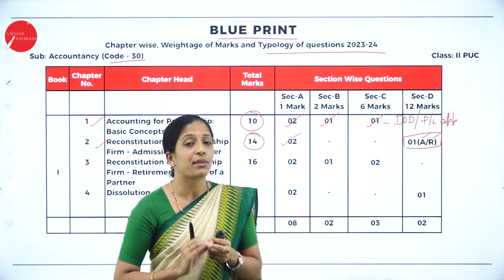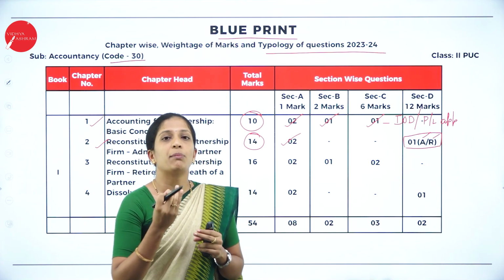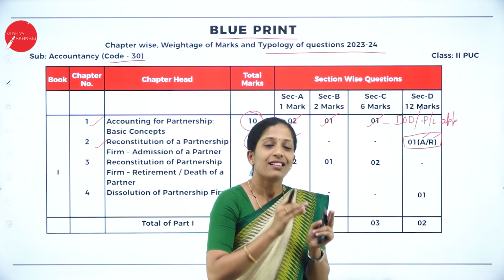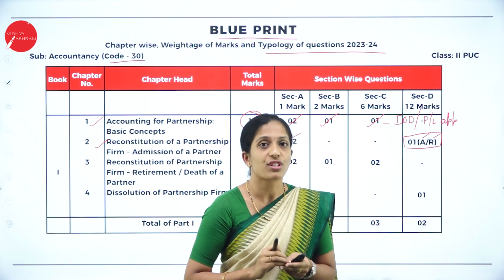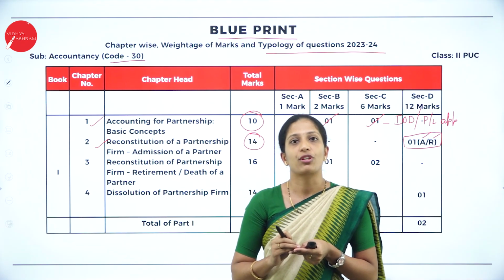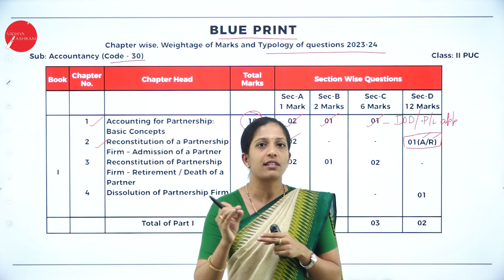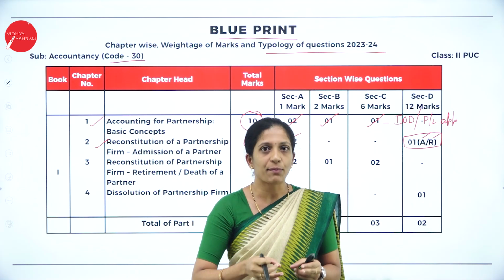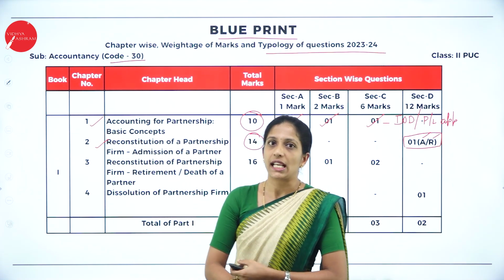But most of the time they'll ask a question from admission for 12 marks. So give more importance to the admission chapter, that is of 12 marks. In the same way you have to give importance to retirement also. But if you see your previous question papers, most of the time they have asked the 12 marks question from the admission chapter. So if you learn admission properly, only slight changes you have to make under retirement. So go through the 12 marks admission chapter properly so that your retirement also becomes easy.